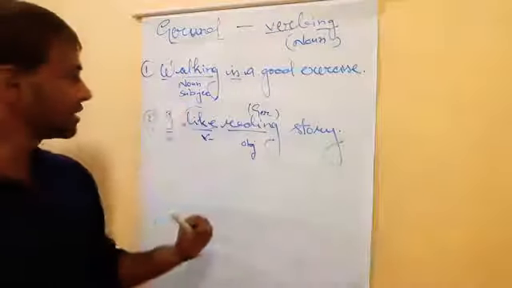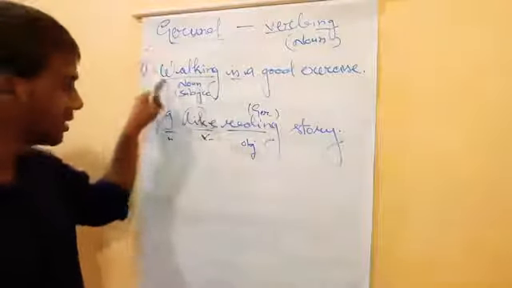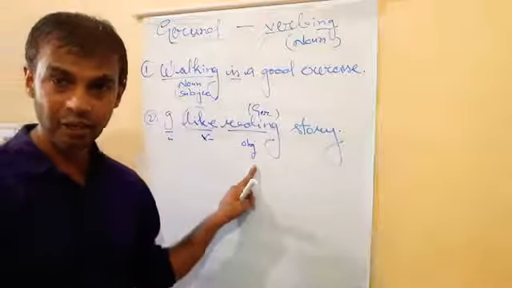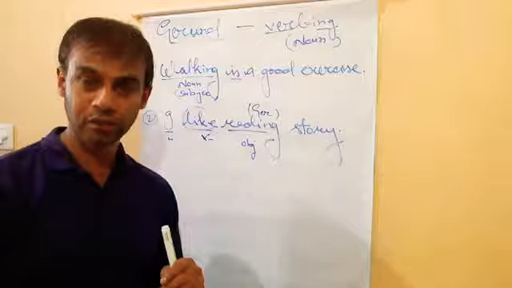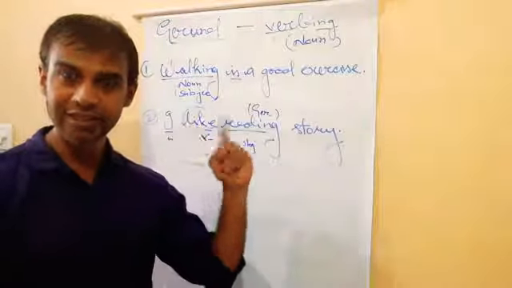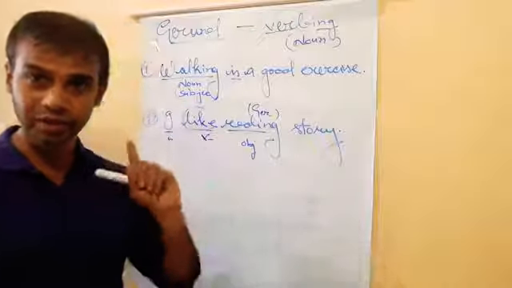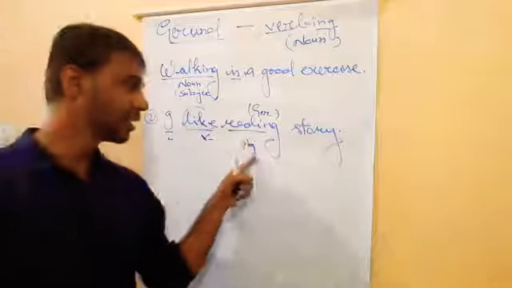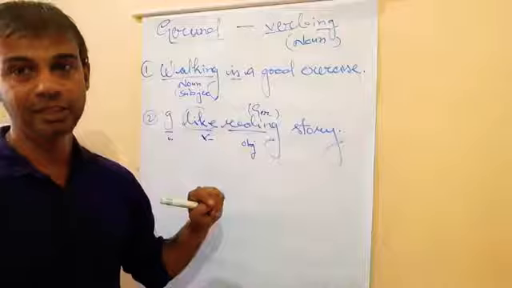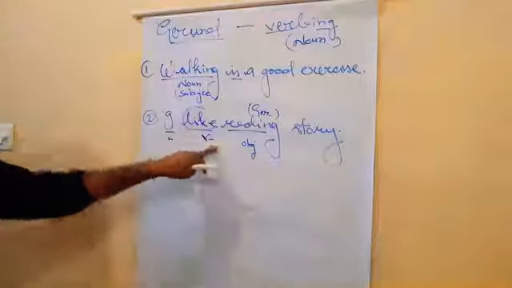Means you may understand that gerund works as a noun. Gerund also works as an object form. Clear? Object form. Object, I already taught you the object. Clear? Object means direct object, indirect object. Understood now? Transitive verbs, and that object was also the part of the noun I taught you. The same thing. But here the object is the verb, but it is working as a noun. That's why this is the gerund. Is it clear? Second example is clear.